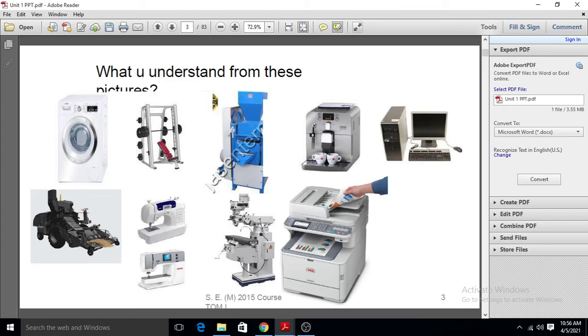So from this picture, we understand that these are various types of machines.